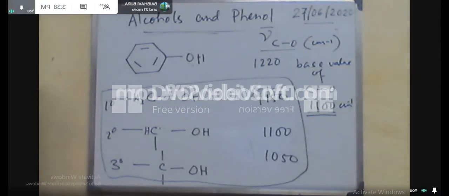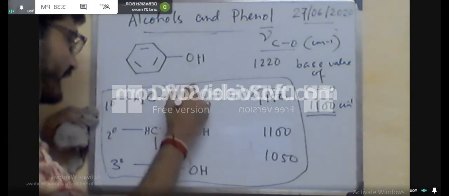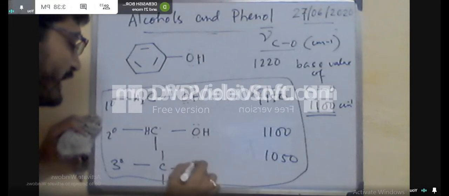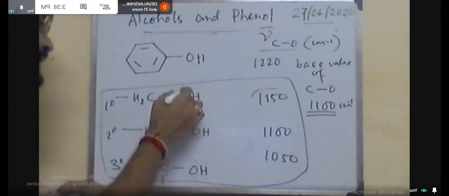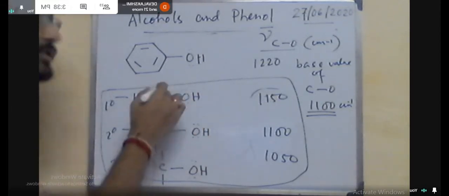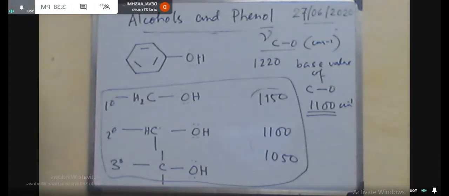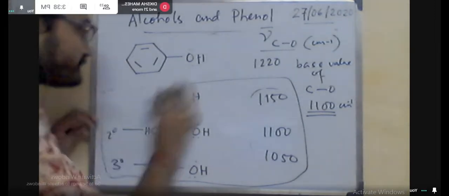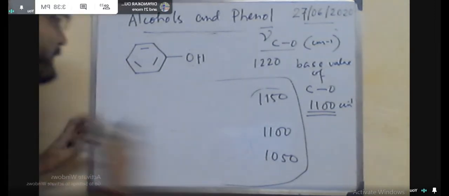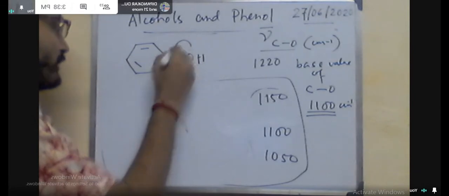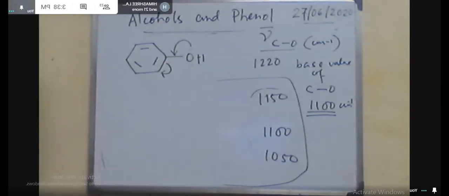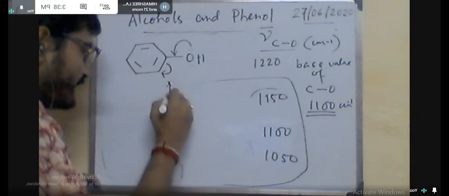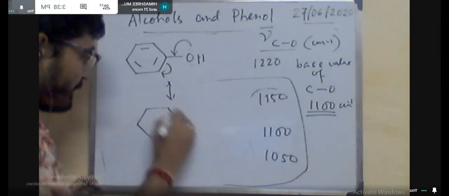But here you can see that in case of phenol, this non-bonded electron will be donated here, so that we can write it this way, with a minus charge, and now this negative charge is stabilized via resonance. But when it donates the lone pair of electrons in this system, in this case there is carbon oxygen single bond type of nature.